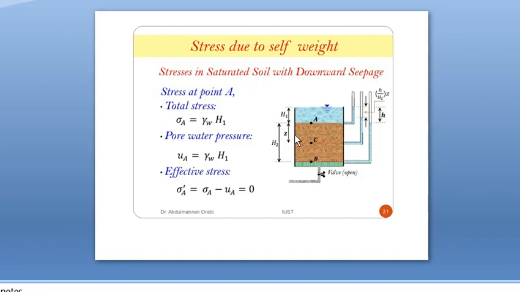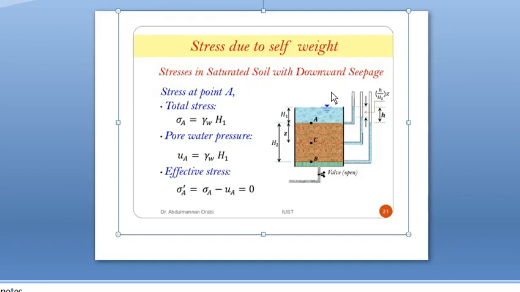Pore water pressure means the pressure exerted by water at that area, so it is equal to unit weight of water into that height. Then effective stress will be the difference between total stress and pore water pressure, because both are the same, effective stress is equal to 0. It is a reverse condition, that is, here seepage flow is upward, so effective stress is 0. This will be discussed later in the critical hydraulic gradient part, then you will be clear about the situation.